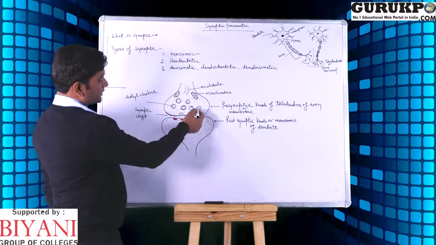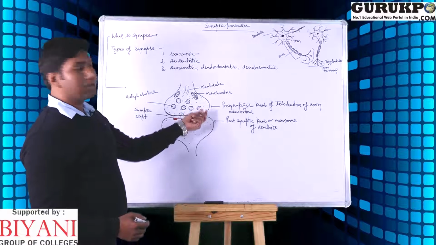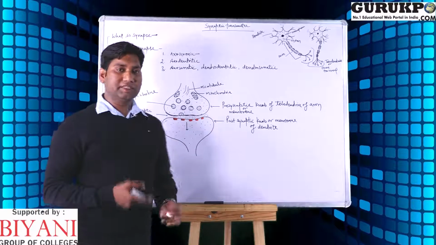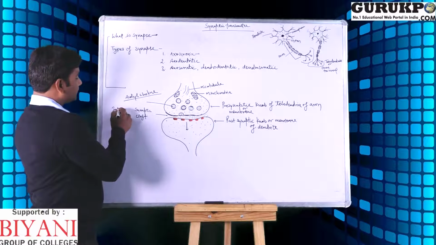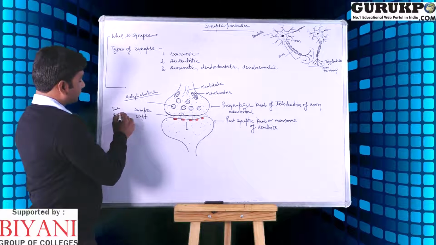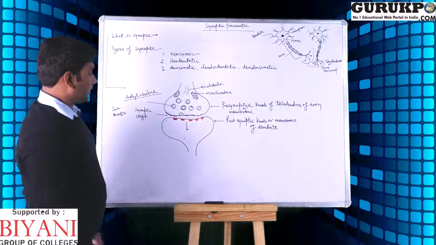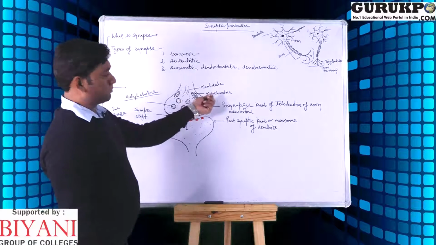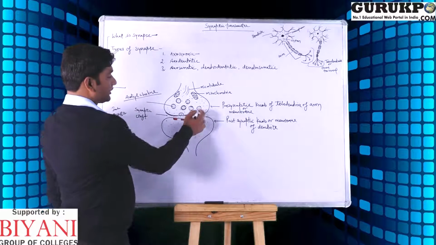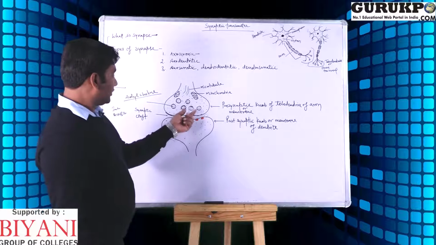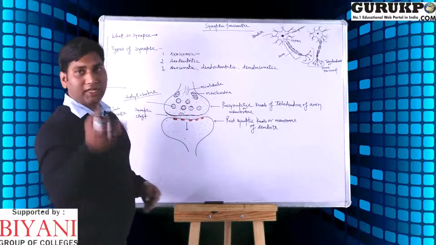Mitochondria are found, and vesicles are found. In the vesicles, the neurotransmitter is present, which is excitatory or inhibitory. Excitatory means a neurotransmitter like acetylcholine, and inhibitory means gamma aminobutyric acid. A lot of the neurotransmitters are formed by the mitochondria, which are wrapped by the synaptic vesicle, which is formed by the Golgi body. So this is the way to transfer the signal from one neuron to another neuron.